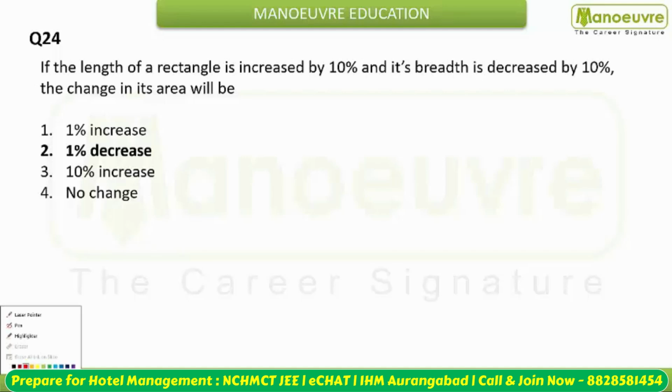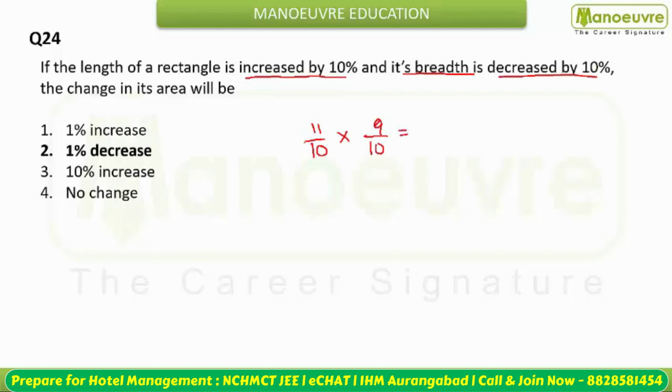Next question, students. You are given the length of a rectangle is increased by 10%. That means from 10 this becomes 11, and its breadth is decreased by 10%. That means from 10 this becomes 9. So what does the area become? The area is length into breadth. This becomes 11 into 9, that is 99 by 100. That means from 100 this becomes 99. So what is the change? Change is 1% decrease.